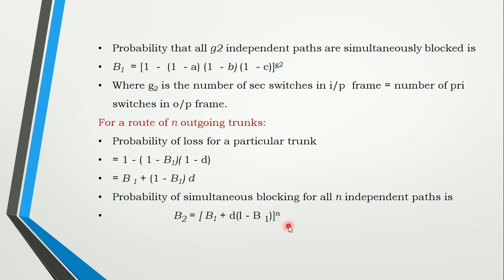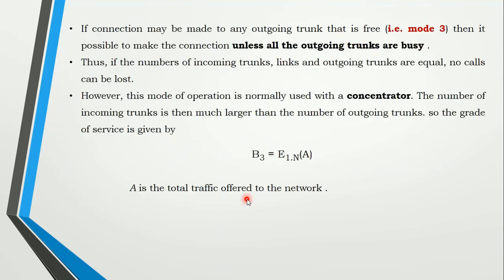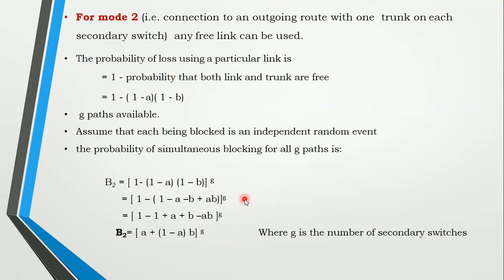So you can observe the formula now. Let us just go back. Here it is to the power of G3, where G3 is the tertiary switch for the 3rd stage. And for this stage, for mode 2 it is to the power of G. So the formula will be the same, the occupancies will go on changing.